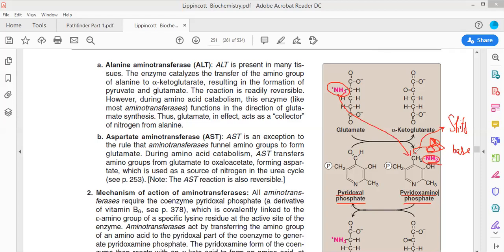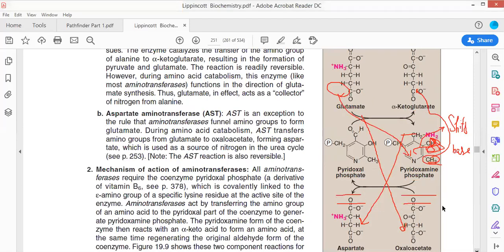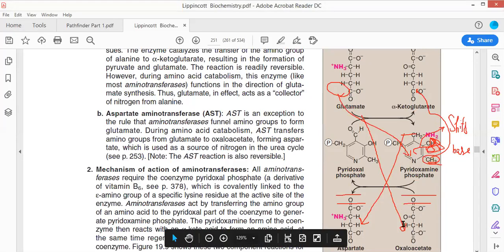See, it has taken the amino group from here, and now it will transfer this amino group to this particular carbon atom, transforming the alpha keto acid into an amino acid and interconverting an amino acid into an alpha keto acid. Please just look here. See, these are the reactions. Glutamate getting converted into alpha ketoglutarate, and oxaloacetate getting converted into aspartate. So those are the two different chemical reactions that are being produced.